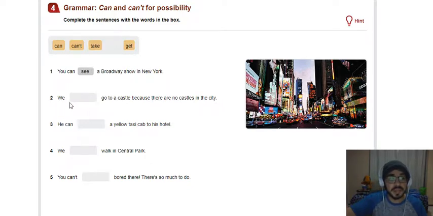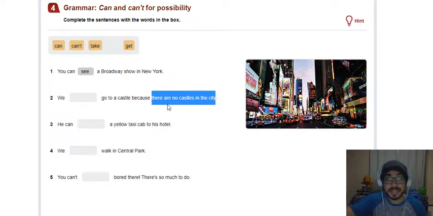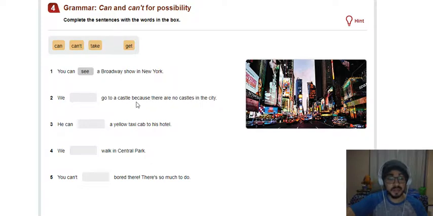So we go to a castle. Remember a castle? Castelo. We go to a castle because there are no castles in the city. Pay attention. There are no castles in the city. Remember there are? Não tem, não existe. So, if there are no castles, we can't go to a castle because there are no castles in the city. Ok? Não é possível, pessoal, a gente ver castelo se não tem castelo na cidade. Yes, we can't go to a castle because there are no castles in the city. Remember, castle.